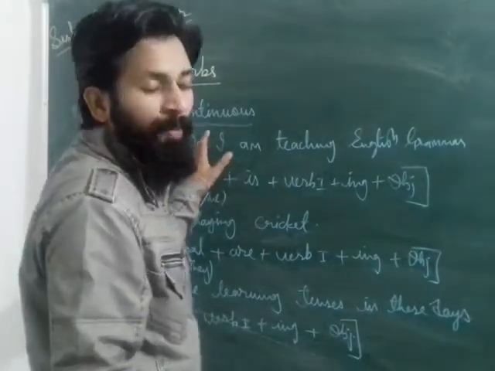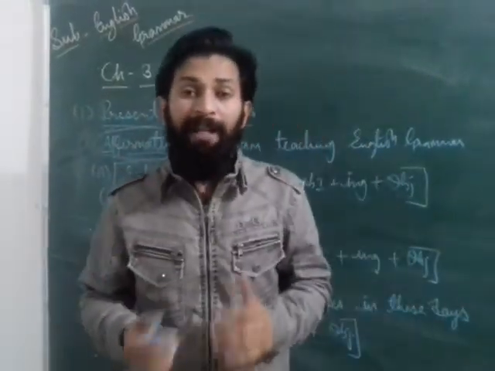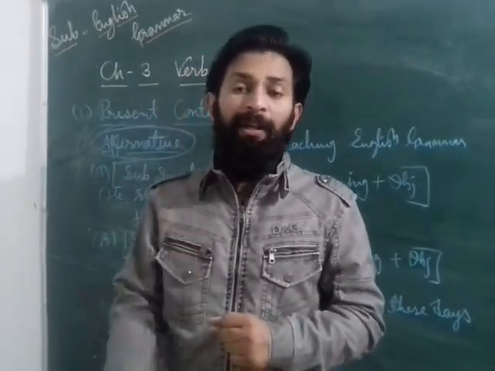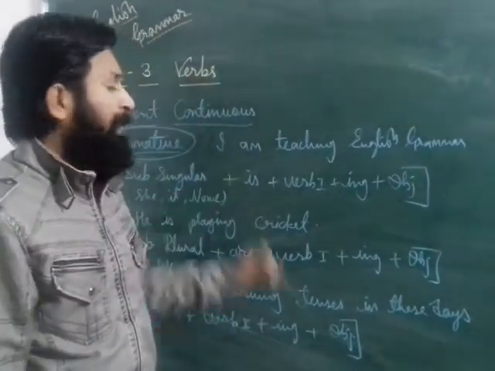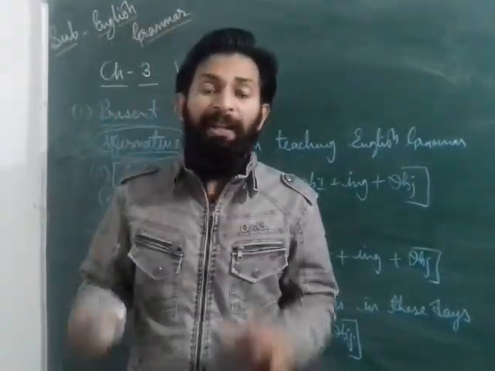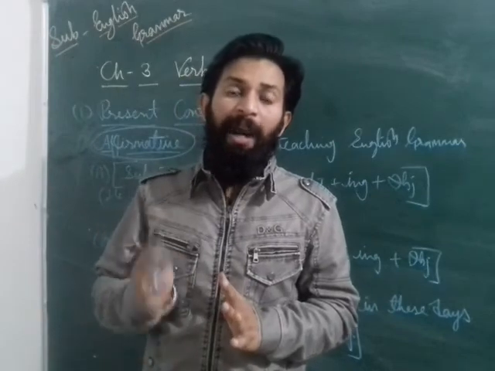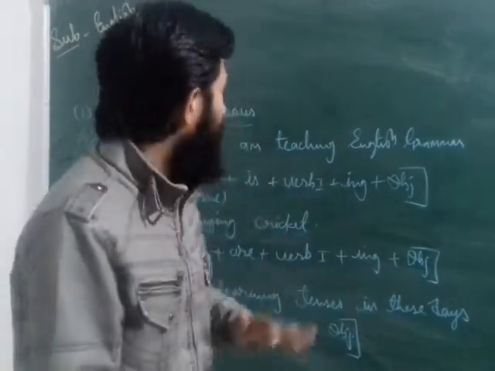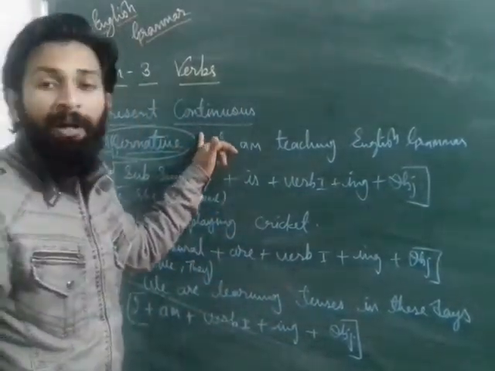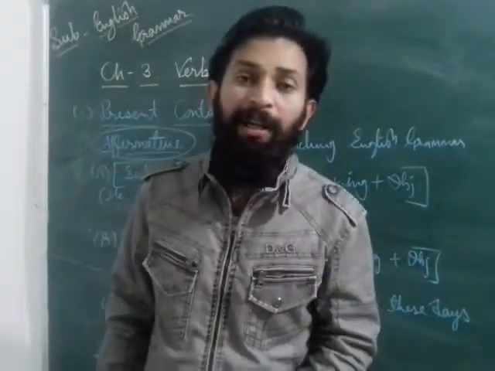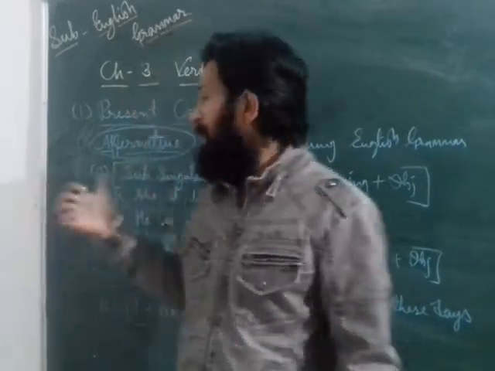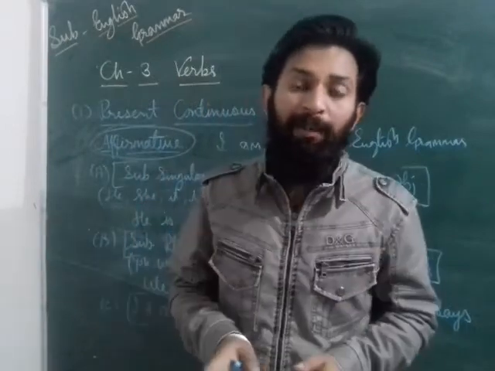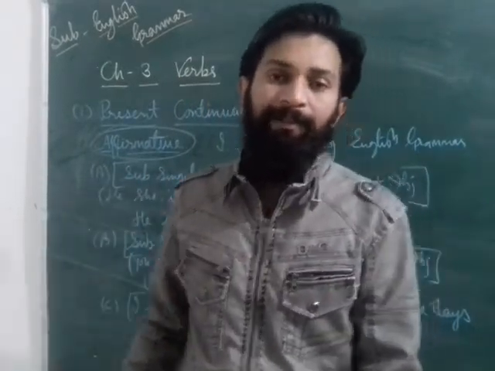Dear students, that is about affirmative sentences. Now we will discuss negative sentences, how to create negative sentences. Dear students, once again, an important thing I am going to explain. If in any Hindi sentence, at the ending, words like raha hai, rahi hai, rahe hai come, then you can see that it is the present continuous tense, meaning the action is continuously going on. That type of thing you have to present in present continuous. That is about affirmative. Now we will discuss negative sentences.